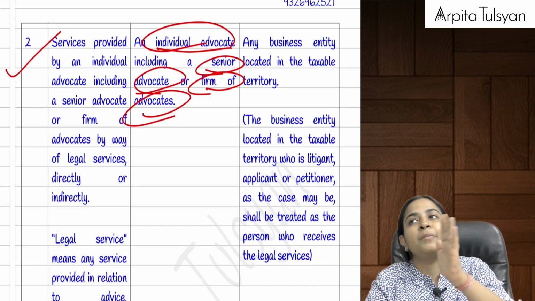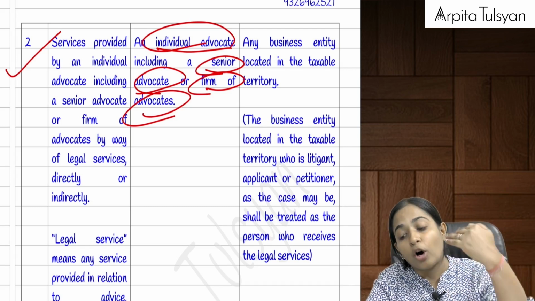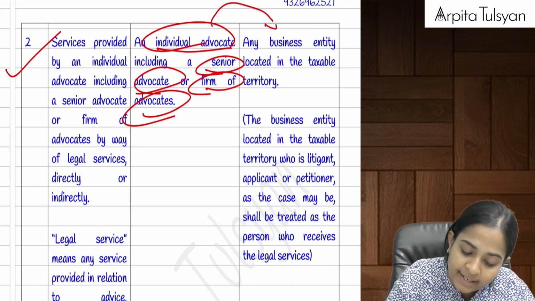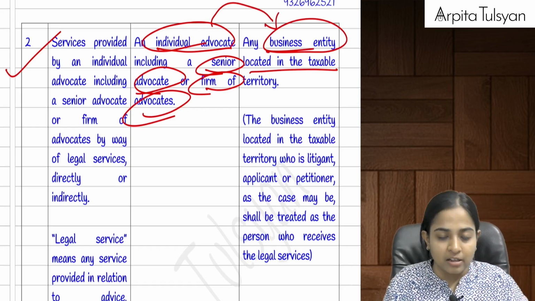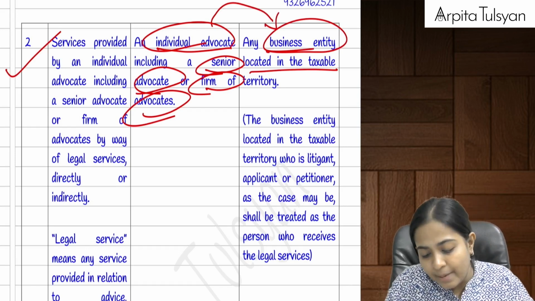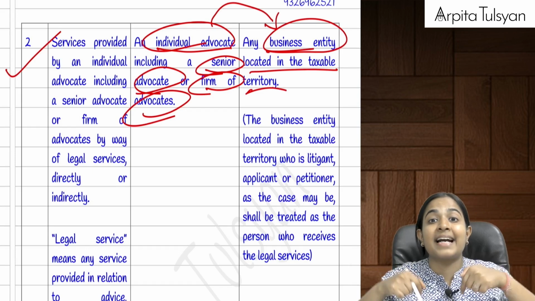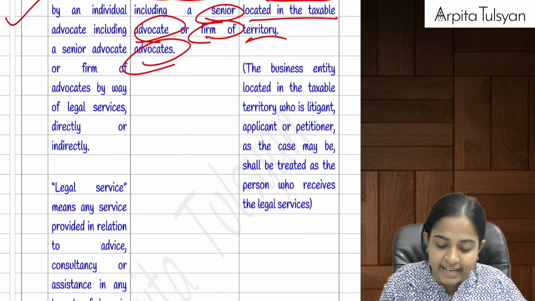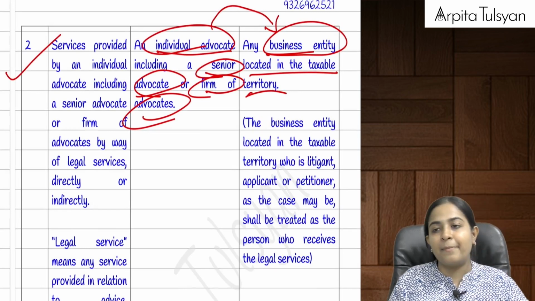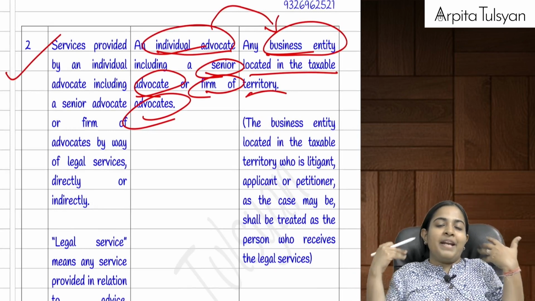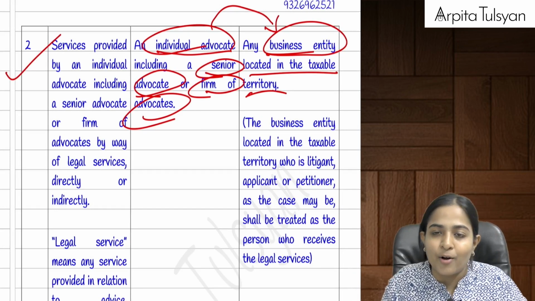When the service has been provided to any business entity which is located in the taxable territory, which is located here in India, then in that case reverse charge mechanism will be applicable.